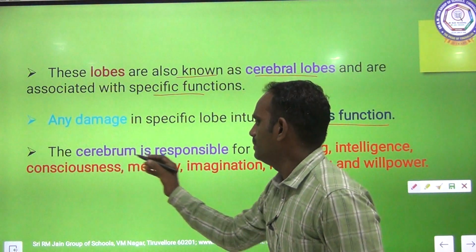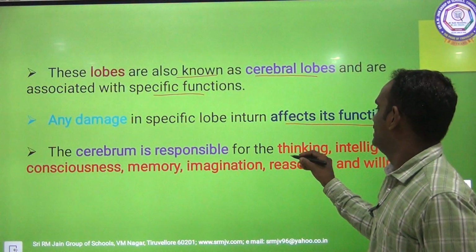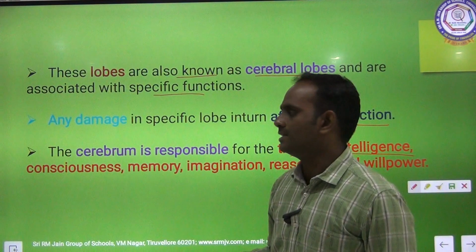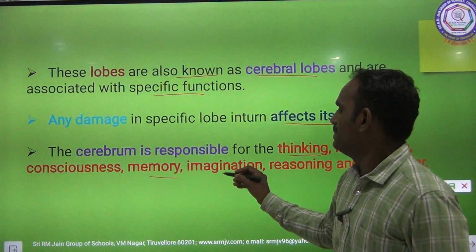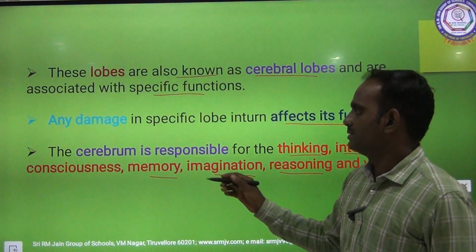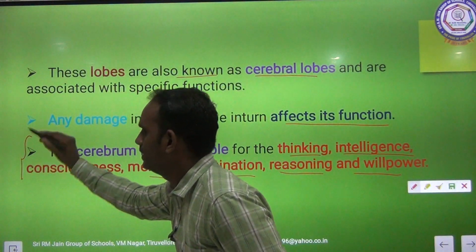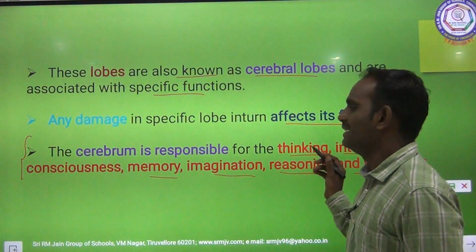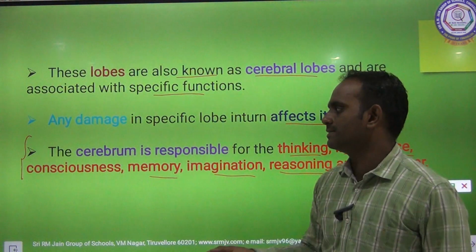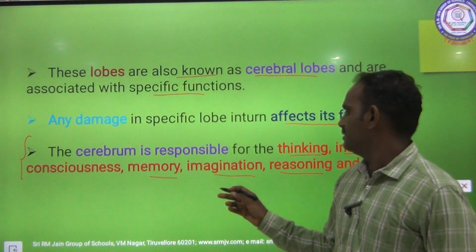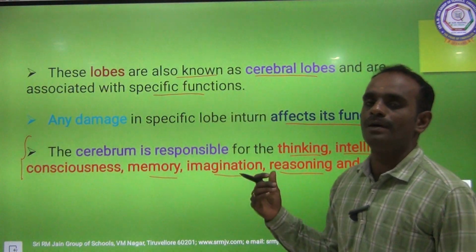The cerebrum is responsible for thinking, intelligence, consciousness, memory, imagination, reasoning and willpower.